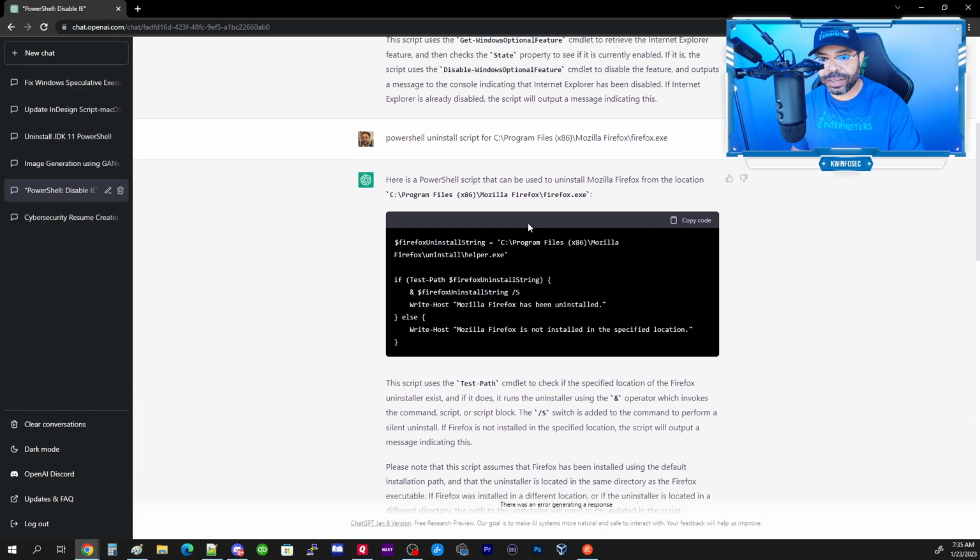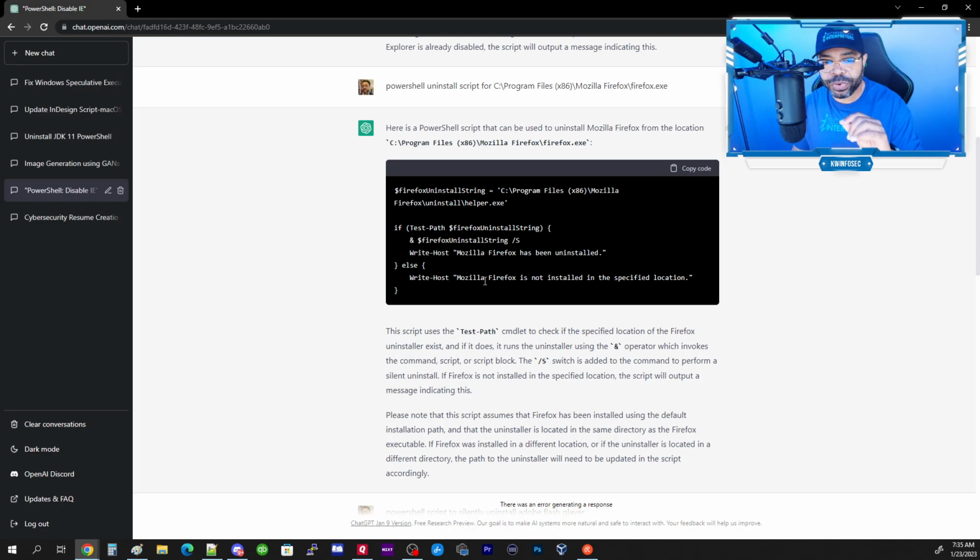So here's another one that I see all the time: Mozilla Firefox outdated versions. Particularly if you're in the field, you know about the Mozilla Foundation's vulnerability that I see everywhere. So this one, I wanted something to be able to completely uninstall Mozilla Firefox. Guess what? I've been trying to write a script of my own for many weeks to fix the Foundation's vulnerability because it doesn't show up in add remove programs.